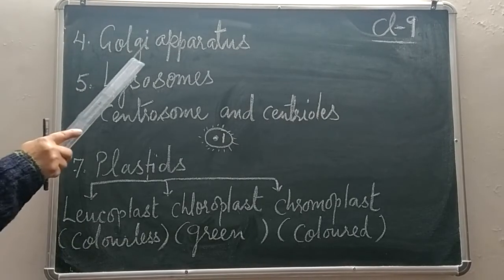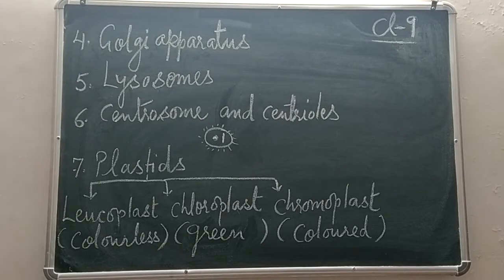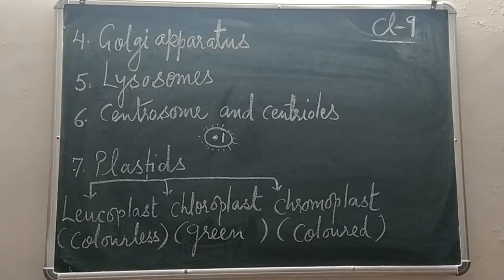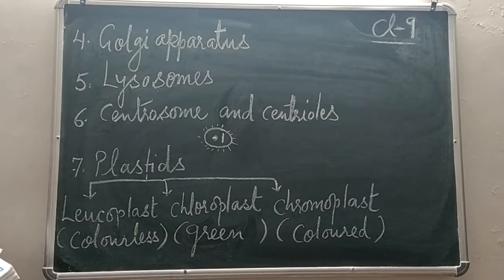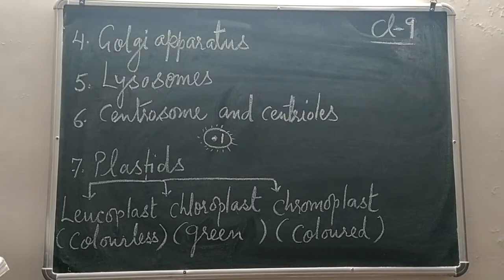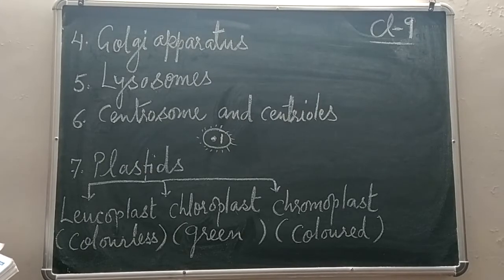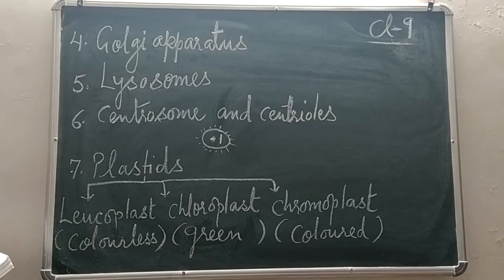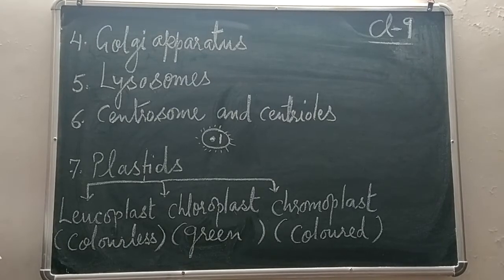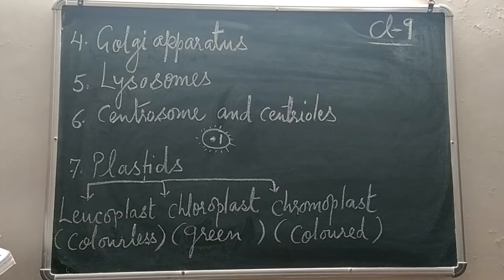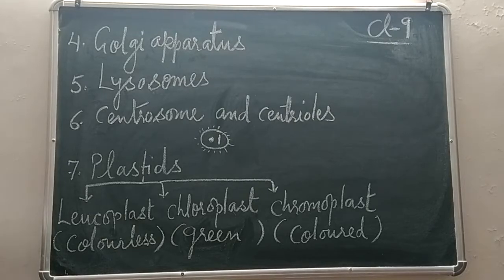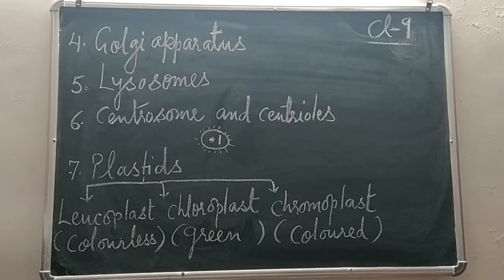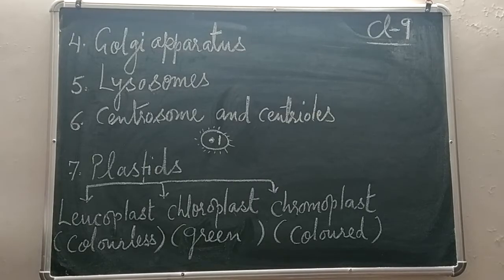4th organelle is Golgi apparatus. This Golgi apparatus is also known as Golgi complex. This Golgi complex was discovered by a scientist called Golgi. So after his name, they were known as Golgi apparatus. These Golgi apparatus are in the form of long filaments or rod-like structures, or they are in the form of granules, and they are supposed to be originated from ER, endoplasmic reticulum. So these Golgi apparatus, which are present inside a cell in the cytoplasm, are originated from ER.